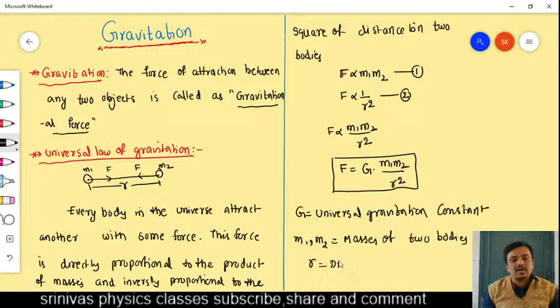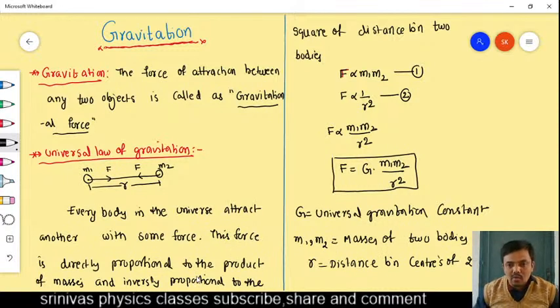Small r is the distance between the centers of the two bodies. We have to take the distance between the two bodies, but we have to measure it from the centers, from the center of mass. That is the universal law of gravitation. And there is a value of capital G.